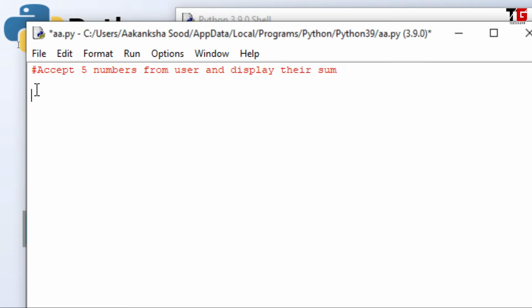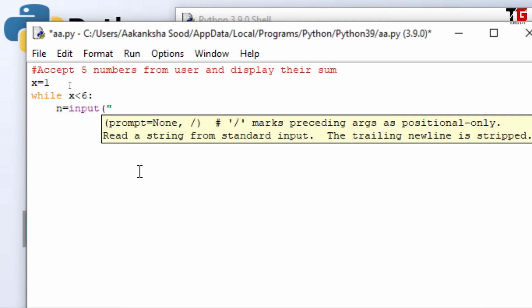Friends, let's see one more example that we want to accept 5 numbers from user, we want to add them and then display their sum. So again start with x equal to 1 because for every loop I need a counter. I'm starting counter with 1. Then I have to specify the terminating condition. I am saying run the loop until x is less than 6. In the loop I have to accept the number. For accepting I am using the input function.